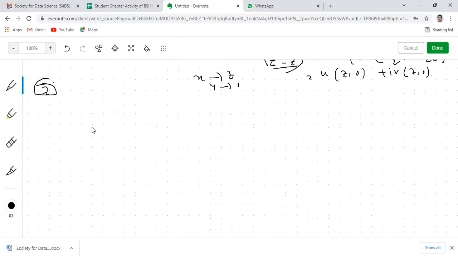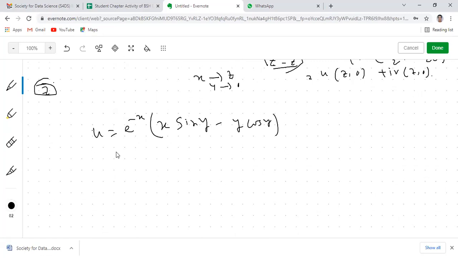Let's say u is given as e to the power minus x into (x sin y minus y cos y). Since this function is not very easy, if you are asked to find v first, then construct f(z) in terms of u plus iv, that will be very tough. But if you use the Milne-Thomson method, that will be quite easier for you. So how can we find it?